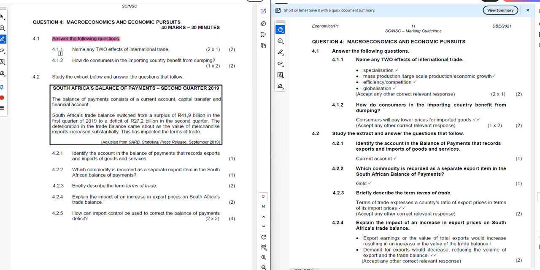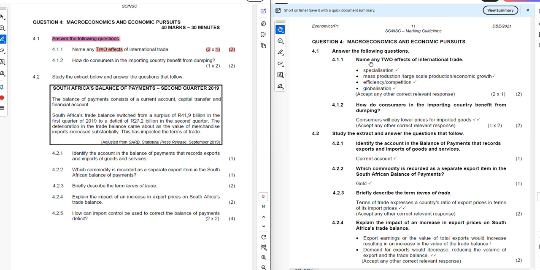When we look at 4.1.1, name two effects of international trade. As you're required to provide two, each effect will have 1 mark, and a total of 2 marks is available for the candidate.